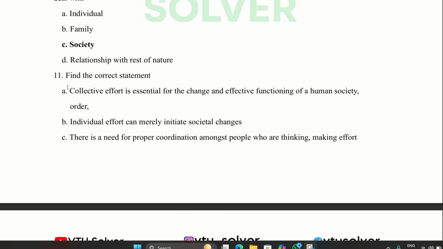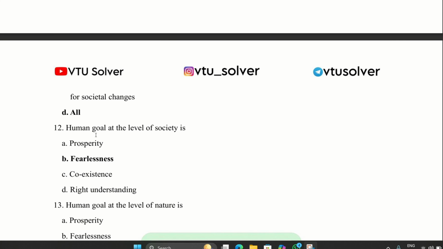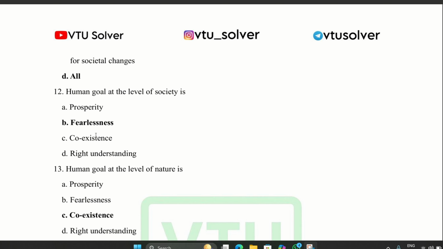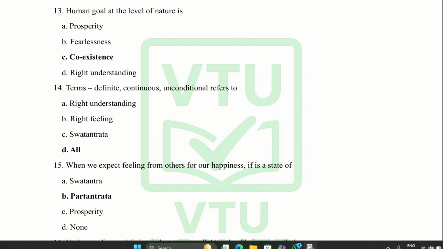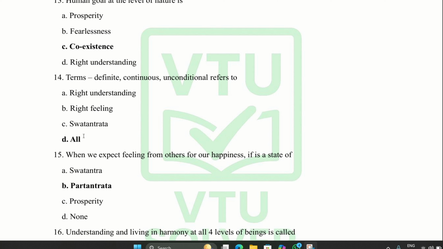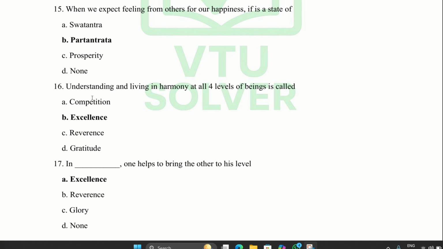11th. Find the correct statement. All. And the 12th. Human goal at the level of society is fearlessness. 13th. Human goal at the level of nature is coexistence. The 14th. Terms definite, continuous, and conditional refer to all. When all expected feelings from others are for our happiness, it is a state of paratantra. The 16th. Understanding and living in harmony at all four levels of being is called excellence.